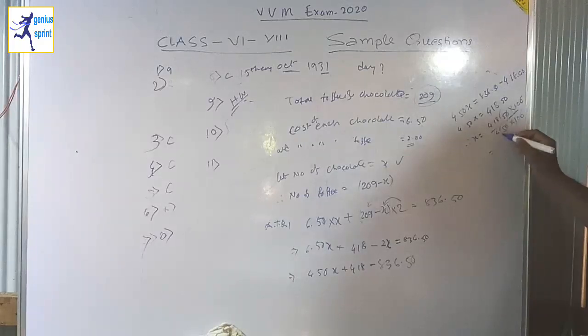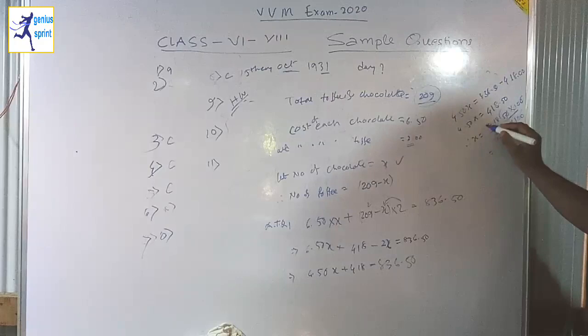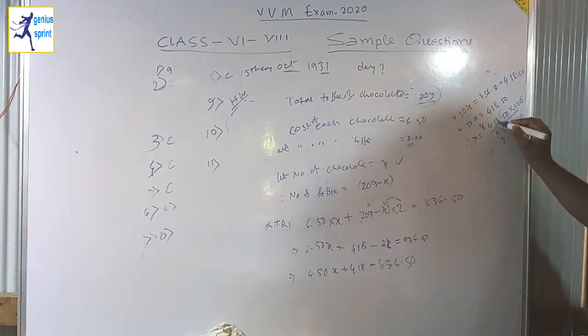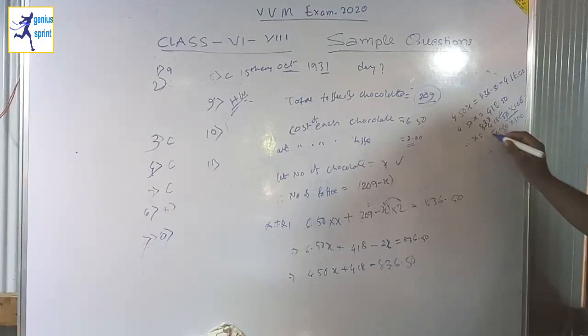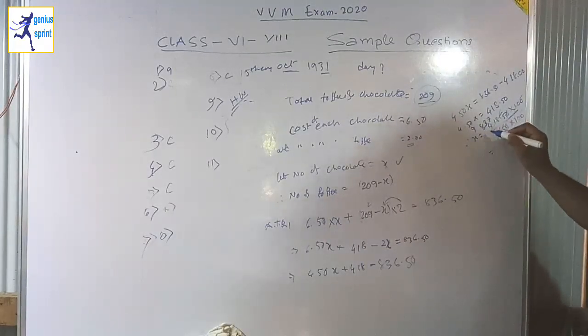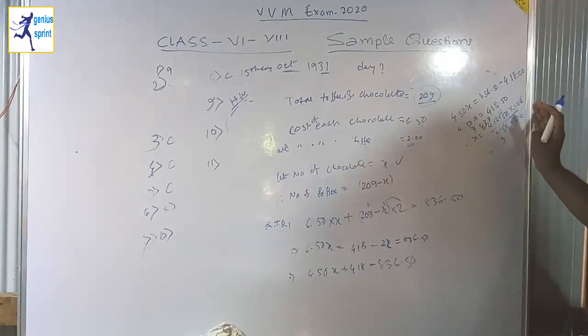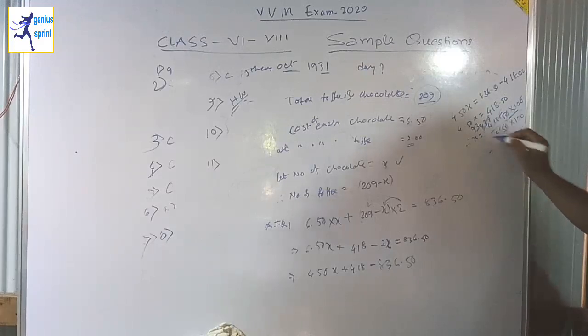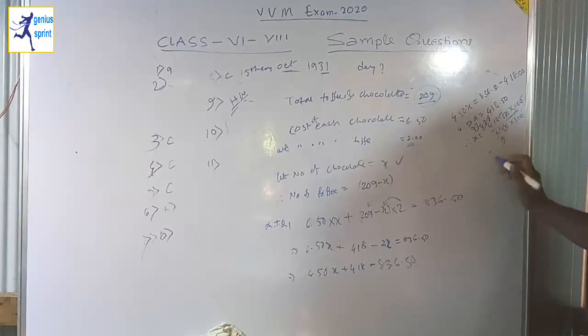Now if you divide, you will get 5 9s are 45, 5 8s are 40, 5 3s are 15, carry 3, 5 7s are 35. Again if you divide these, 9 9s are 81, 82, 83, 9 3s are 27. So how much do you get? 93. So x is equal to 93.